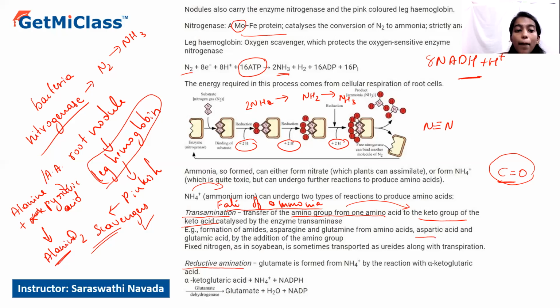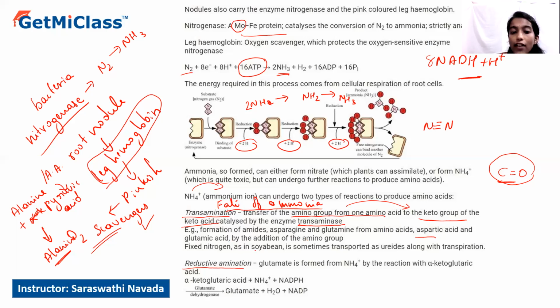So here the amino group of one amino acid is transferred to the keto acid to form another amino acid, and this process is catalyzed by the enzyme called transaminase. Examples of transamination are the formation of amides such as asparagine and glutamine from amino acids such as aspartic acid and glutamic acid by the addition of an amino group.